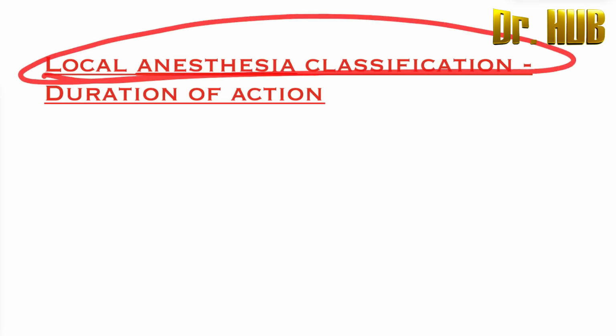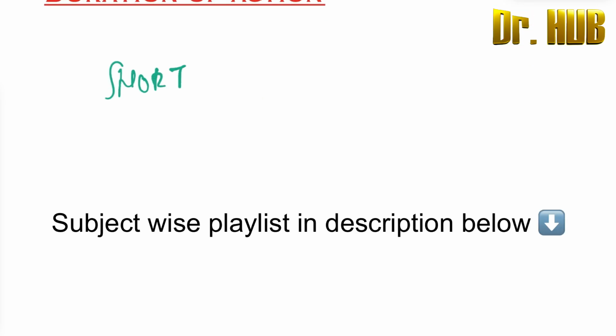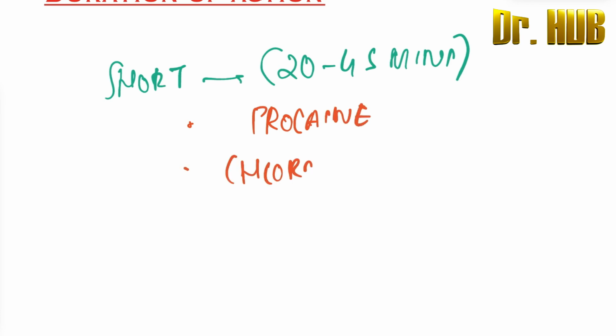Local anesthesia classification, and this is totally based on the duration of the action. So first is short action. What is present in terms of the short acting? The time we are referring to is about 25 to 45 minutes. And what are the drugs here? In short acting, the drugs include procaine, and another drug called chloroprocaine. So procaine and chloroprocaine are short, that is 20 to 45 minutes.